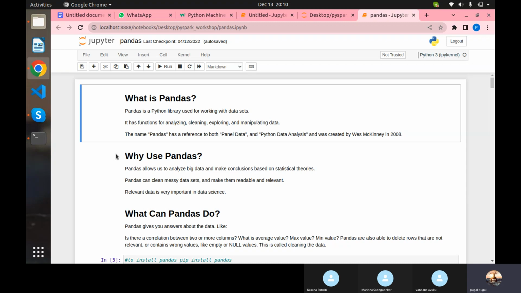So pandas can do a lot. For example, we have seen functions and lambda. What is the difference between them? For a function, we have to use the def keyword, followed by the function name, then parentheses. If you want to pass parameters, you can pass them, and end with a colon. Then on the next line, you give the indentation block, and whatever you want, you can write over there. Whenever you call the function, it gives the result. Whereas with lambda, you can do everything in the same line. Same goes here as well.